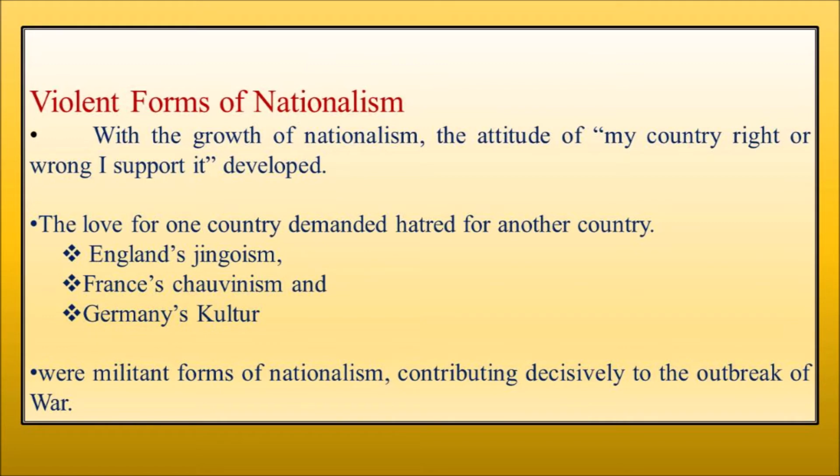Militant form means that in order to safeguard its own country, they introduced military forces in their own country. With this militant form, they can start a war in any country at any time. And this was also a reason for the start of the First World War.